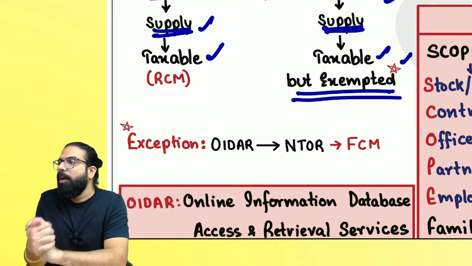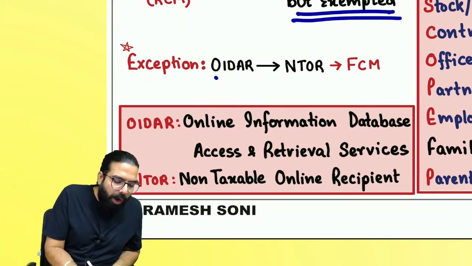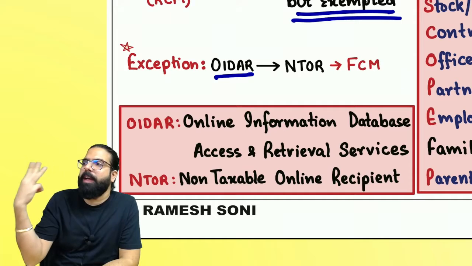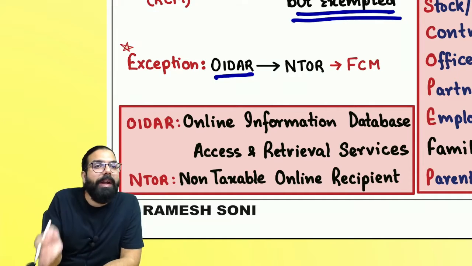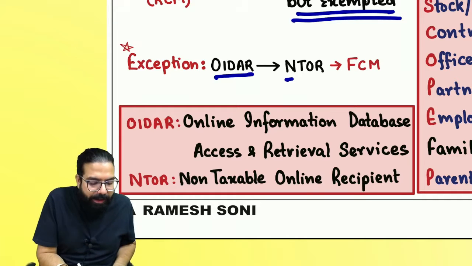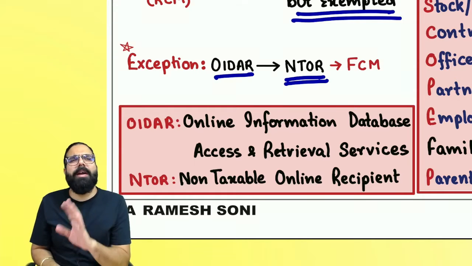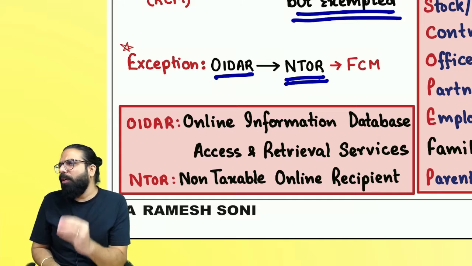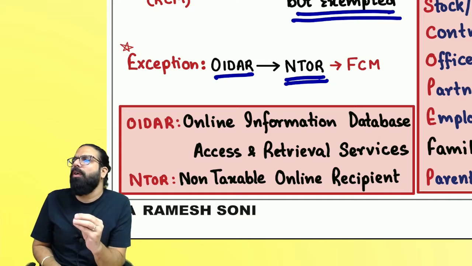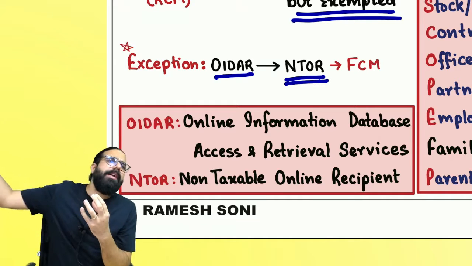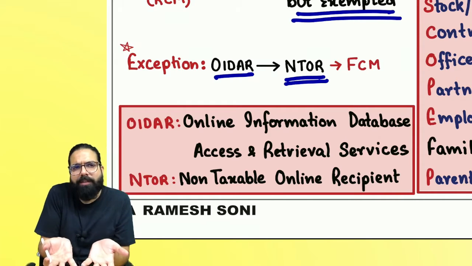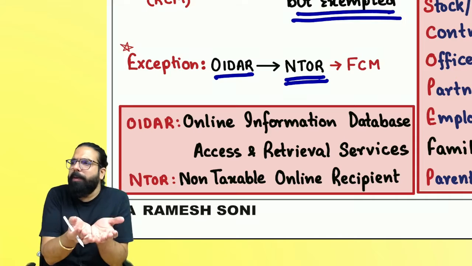This exemption will not apply if it is OIDAR service, online information database access and retrieval services, provided from outside India to an NTOR. NTOR means any government, local authority, or any unregistered person who is taking OIDAR service for non-business purpose. So whenever OIDAR services are provided to an unregistered person for non-business purpose, this person will not pay GST.